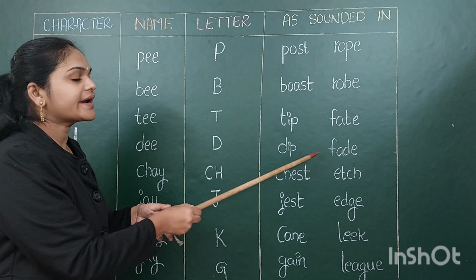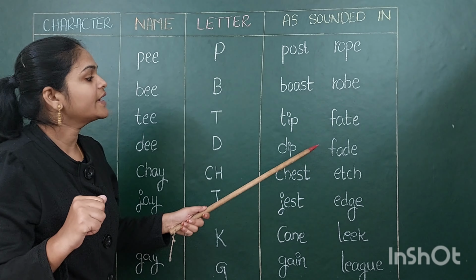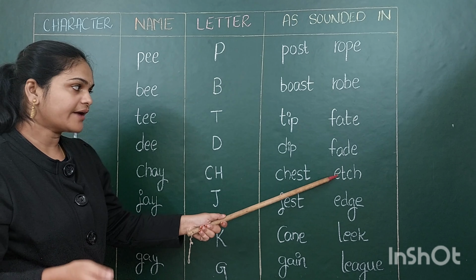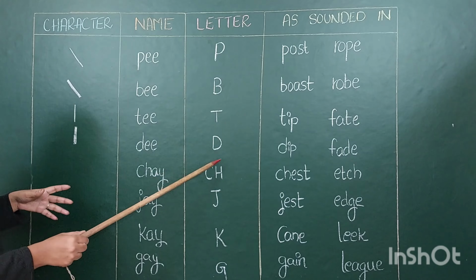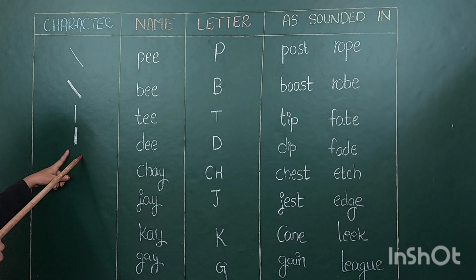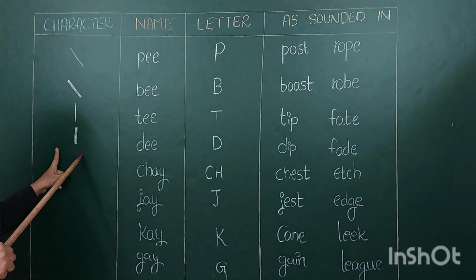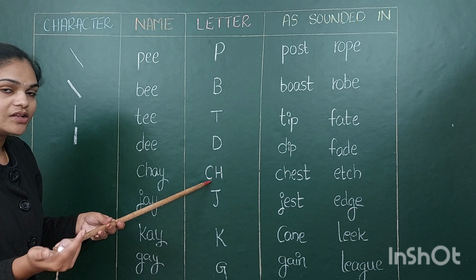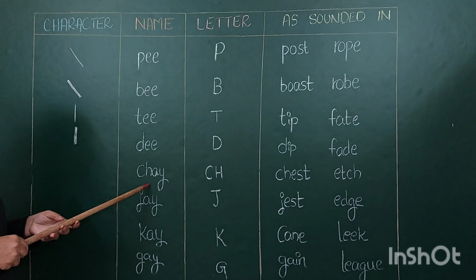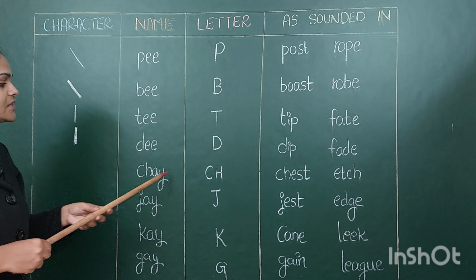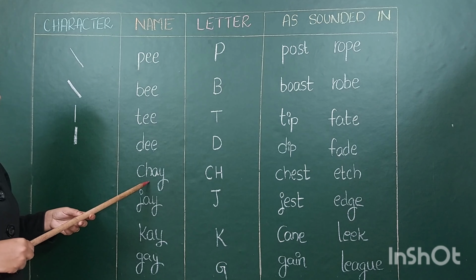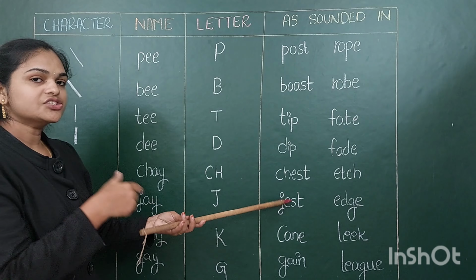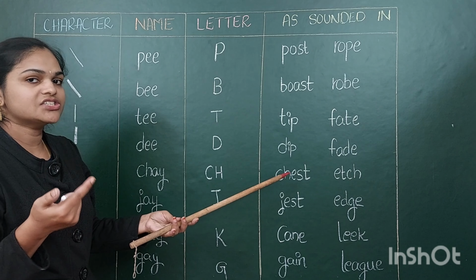So if you want to write fade, what do you have to do? It is in the middle. Again, you have to use the D letter, represented by this stroke. Next, CH. We have to spell this CH as che. Yes, chest. Che, it is sounding like chest.